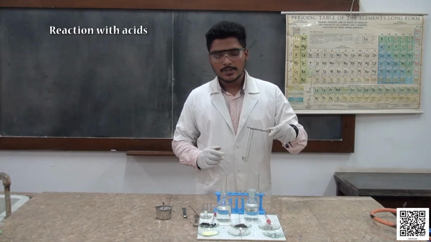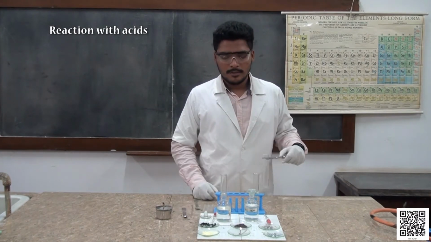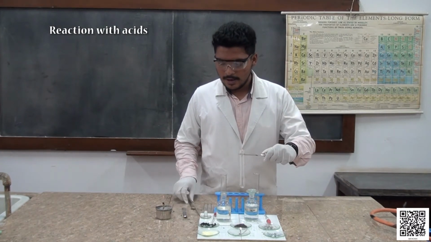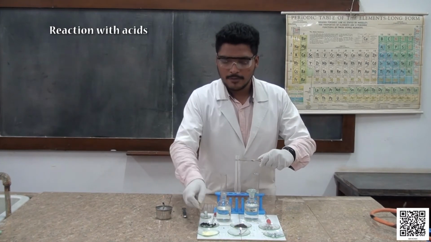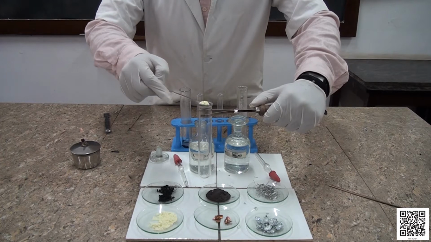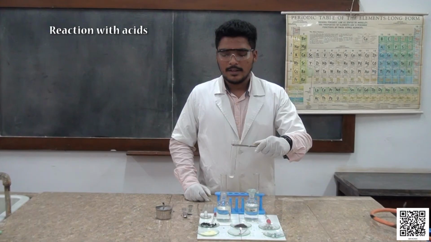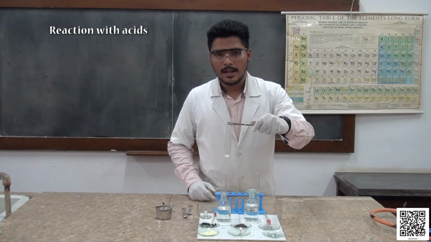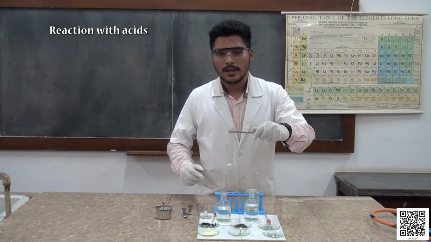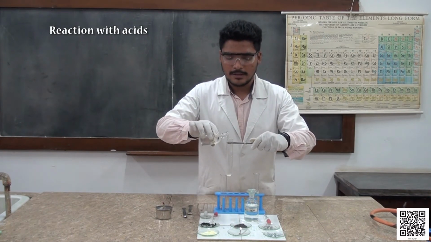Now let us quickly check one more non-metal, that is sulfur powder. We will check for the reaction between sulfur powder and dilute sulfuric acid. Here I have taken some sulfur in this boiling tube. Now I am going to add dilute sulfuric acid.